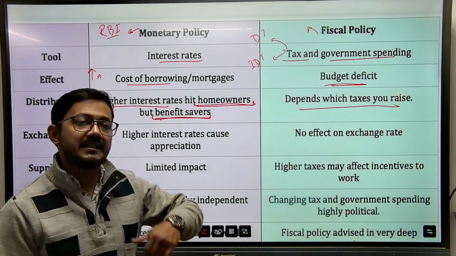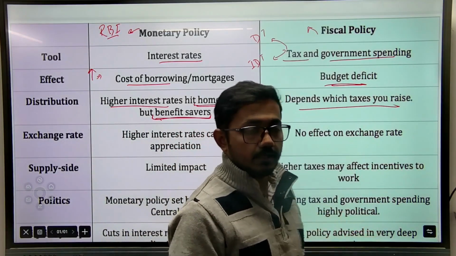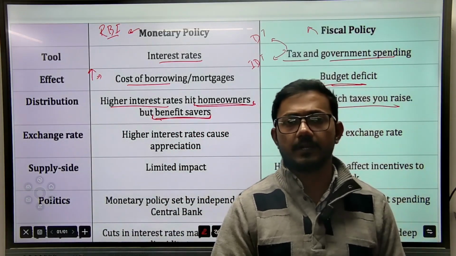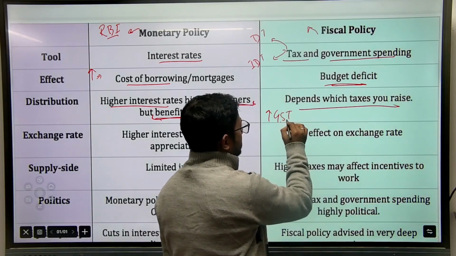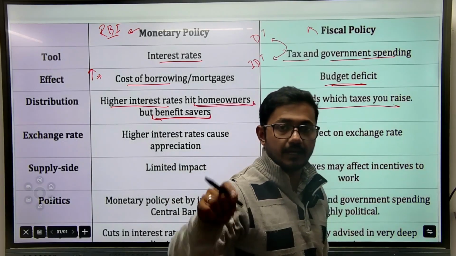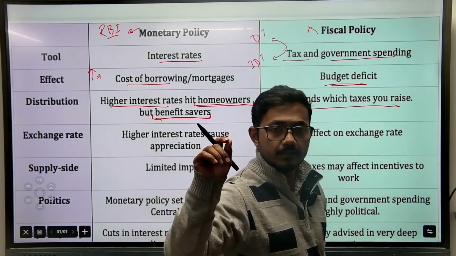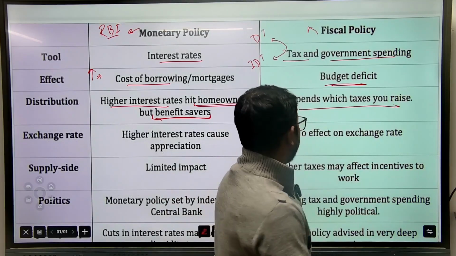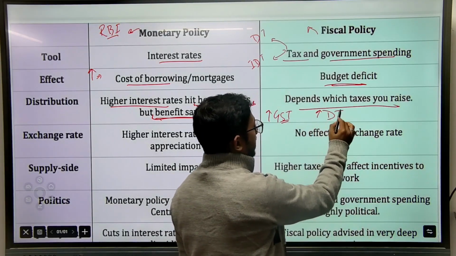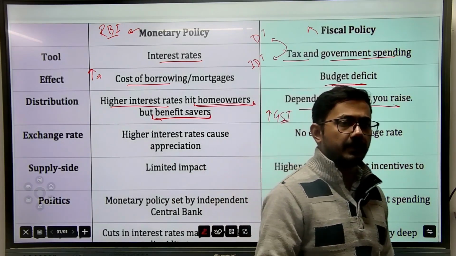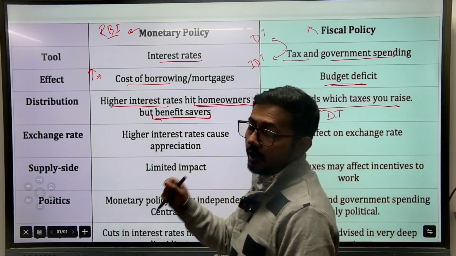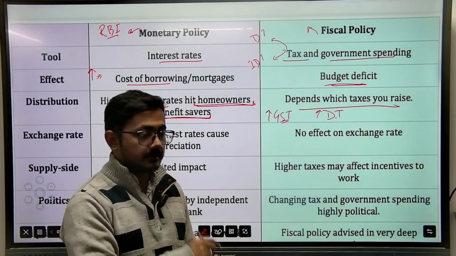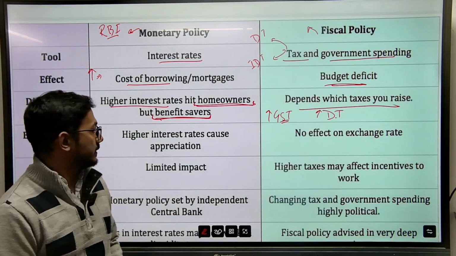It depends on what tax the government is raising. If the government is raising indirect tax, say for example GST, that means it will impact the normal consumers, people. And if the government is increasing the direct tax, it will not directly hamper them, but eventually at a certain point of time that will fall on the taxpayer.